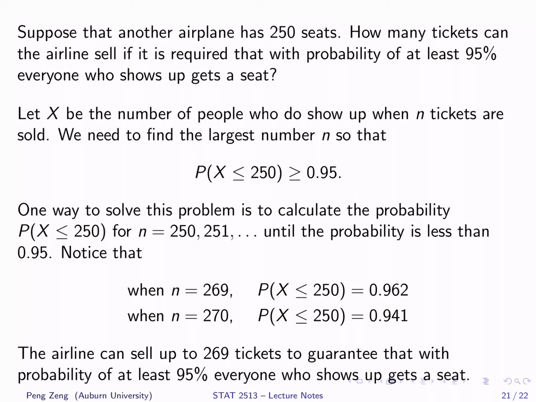When N equals 270, the probability is 0.94, which is smaller than 0.95. Therefore, the airline can sell up to 269 tickets to guarantee that with probability of at least 95%, everyone who shows up will get a seat.